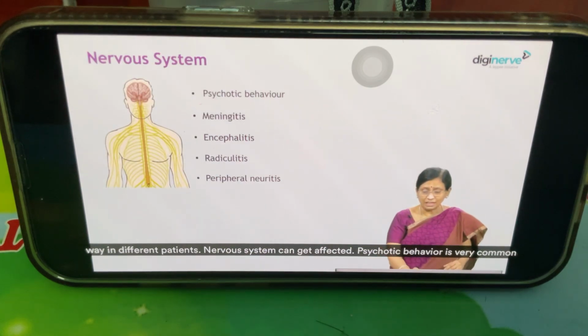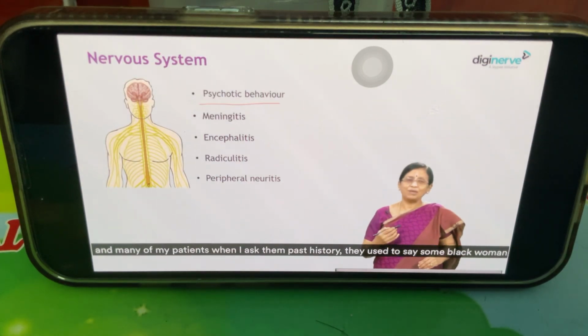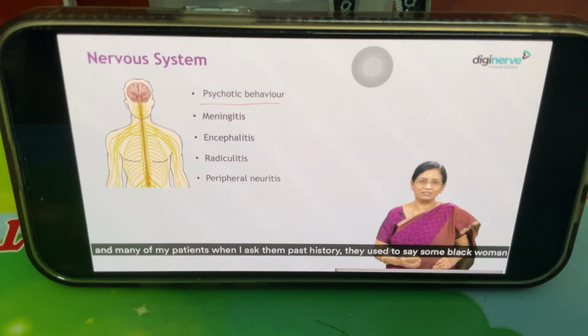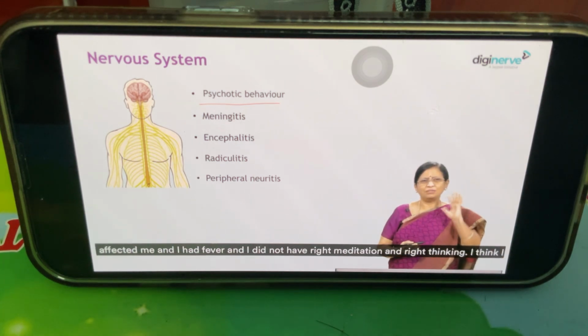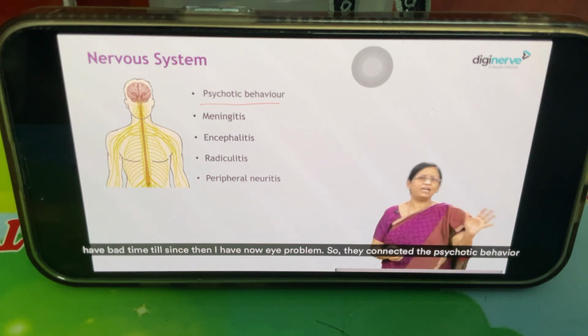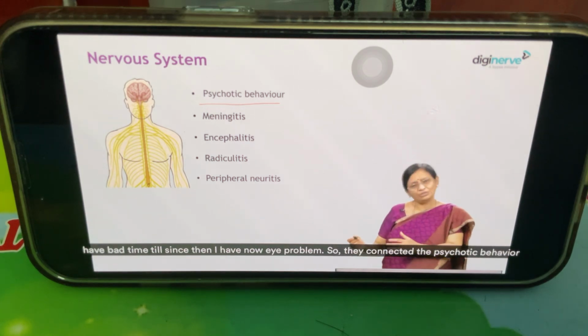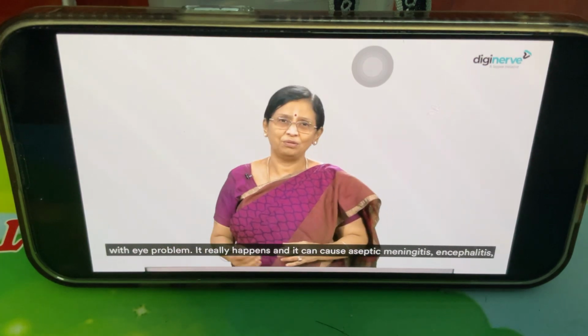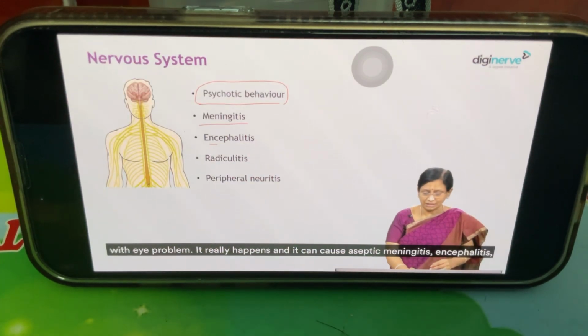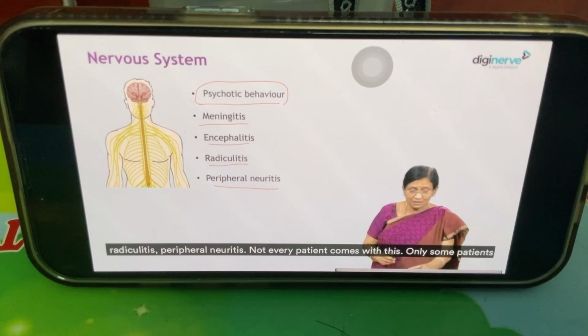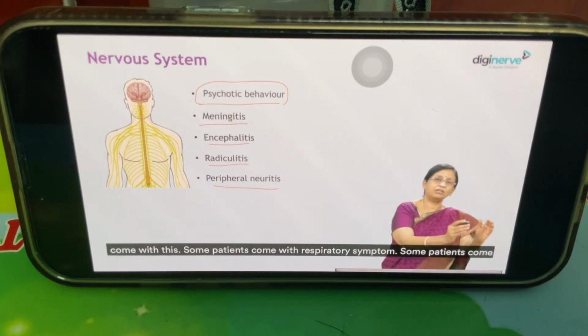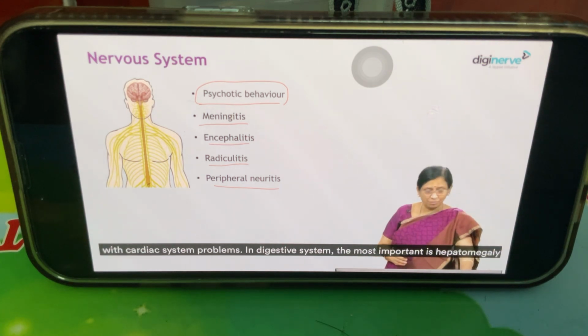Nervous system can get affected. Psychotic behavior is very common. And many of my patients, when I asked them past history, they used to say, some black woman affected me, and I had fever and I didn't have right meditation and right thinking. I think I had a bad time. Since then, I have this eye problem. So they connected this psychotic behavior with the eye problem. It really happens. And it can cause aseptic meningitis, encephalitis, radiculitis, peripheral neuritis. Not every patient comes with this. Only some patients come with this. Some patients come with respiratory symptoms. Some patients come with cardiac system problems.